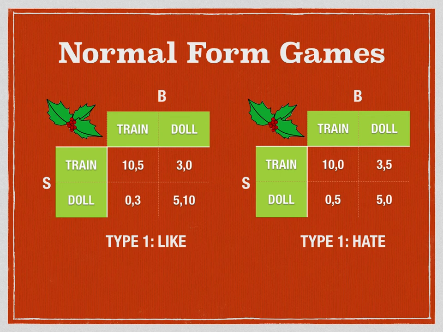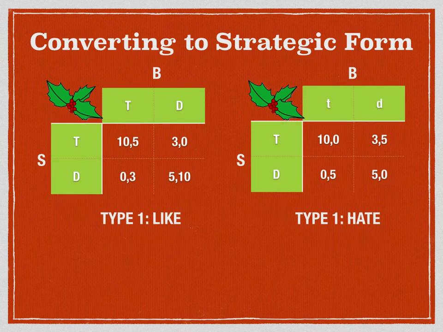Sparkles prefers to make trains and Buddy prefers to make dolls. However, elves that get along always prefer to work together. In this way, it is a Bayesian adaptation of a Battle of the Sexes game. In order to solve it, we must first put it into strategic form.